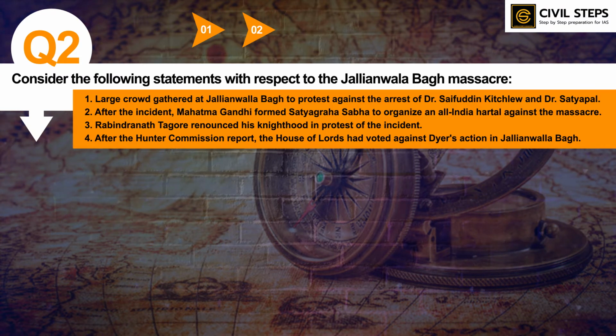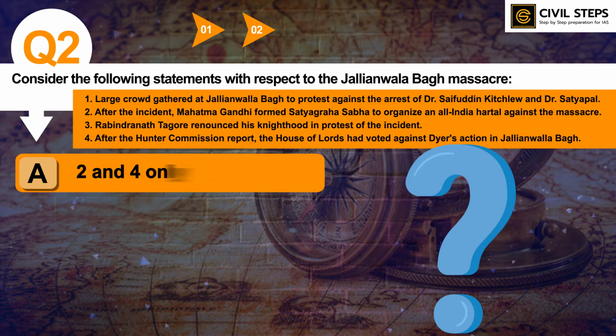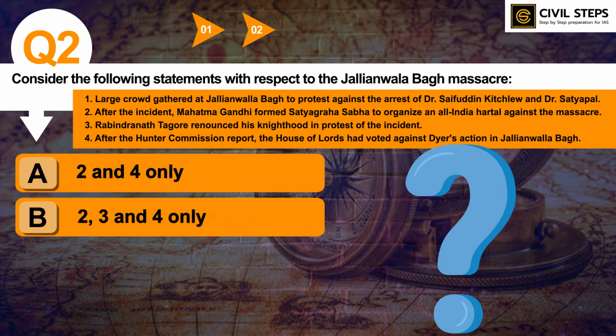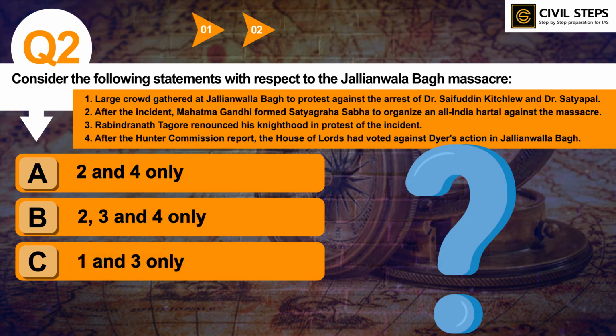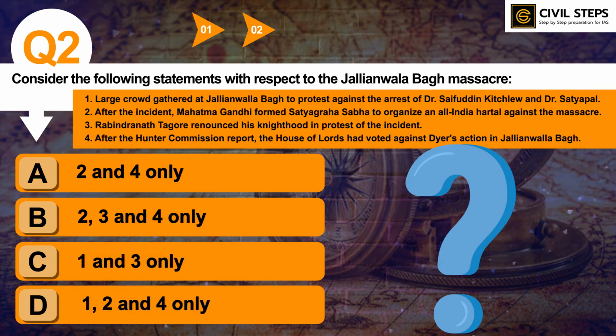Third, Rabindranath Tagore renounced his knighthood in protest of this incident. Fourth, after the Hunter Commission report, the House of Lords had voted against Dyer's action in Jallianwala Bagh. Which of the statements given above is or are correct? Option A 2 and 4 only, B 2, 3 and 4 only, C 1 and 3 only, D 1, 2 and 4 only. So, you have to tell the correct answer.